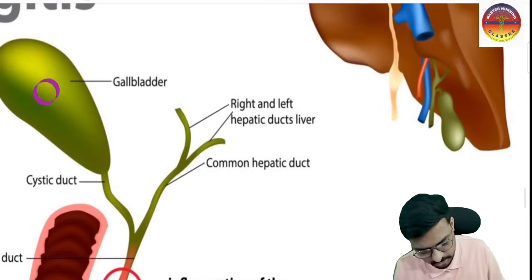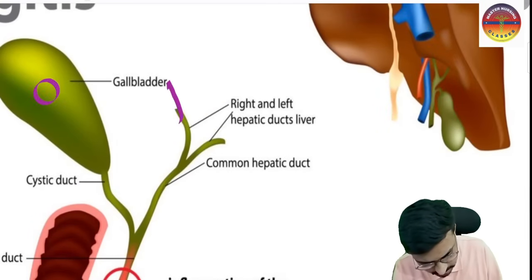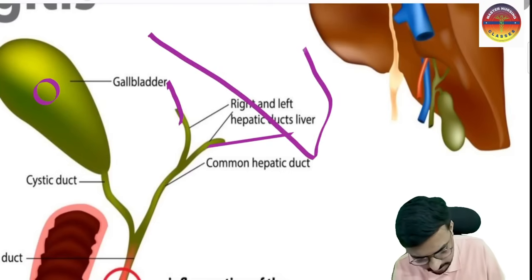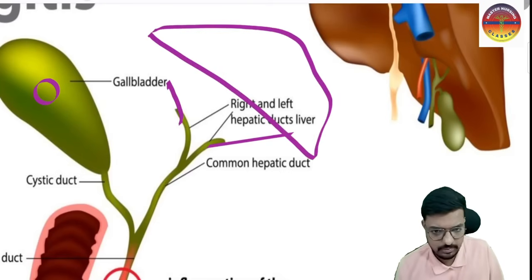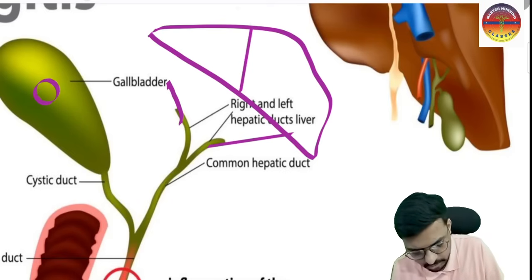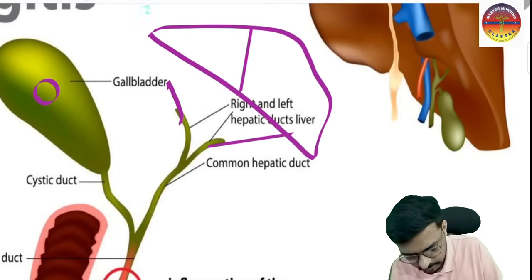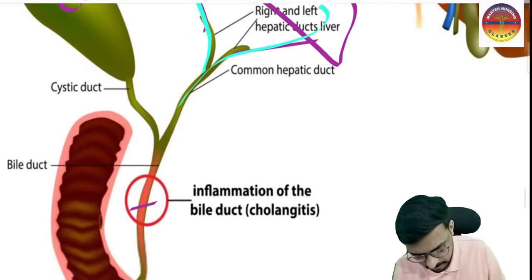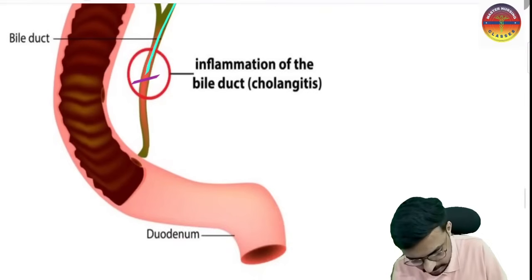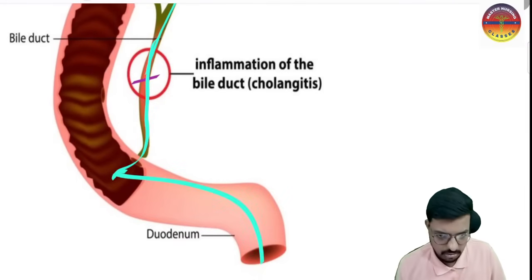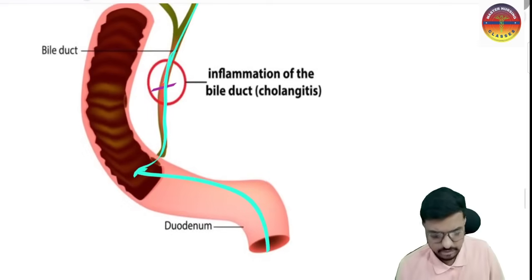And you know, these are the right hepatic duct and the left hepatic duct. Both come from the liver. In the liver, unconjugated bilirubin gets conjugated. That conjugated bilirubin from the liver comes to the right and left hepatic ducts, and from here it is excreted into the GI system, and from the GI system it is eliminated in the stool.